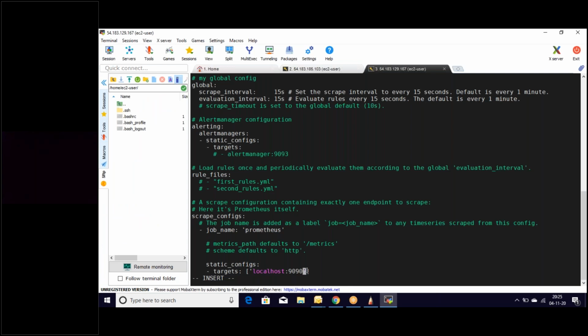So let's put this private IP in the file followed by the port. We know the node exporter runs on port 9100. So let's put it comma space, then the private IP followed by the port. What is the port? We have seen that the node exporter runs on port 9100. We know this from our previous installation.